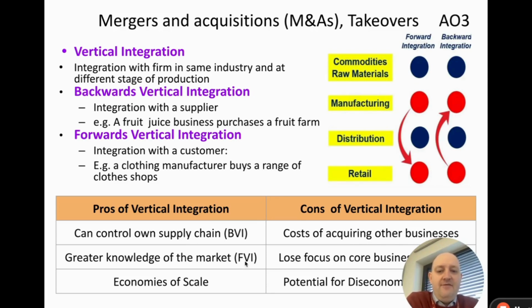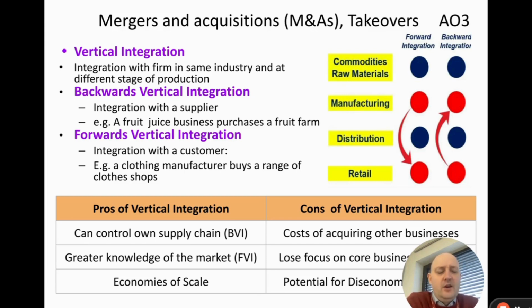With FVI, forwards vertical integration, we're going to have greater knowledge of the market. So, for example, with the clothing manufacturer buying a range of clothes shops, beforehand they were just selling to the shops, and then the shops sold to the customers. And so they're kind of just manufacturing their clothes. They don't have any knowledge of the market because they're not interacting with customers at all.